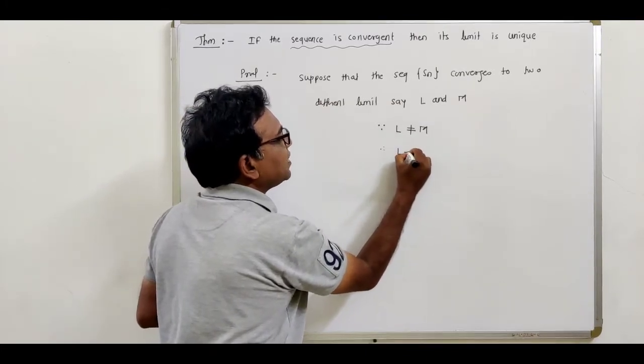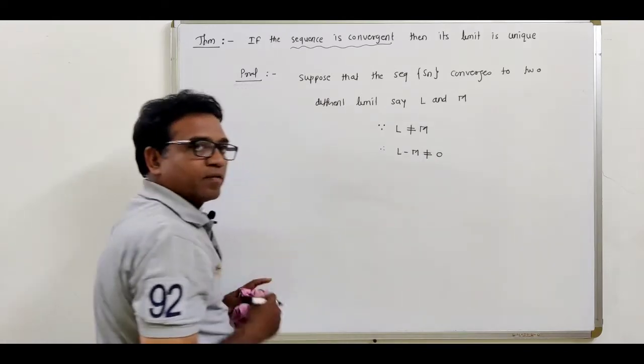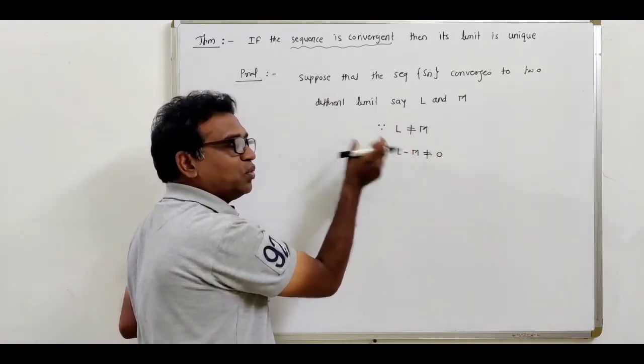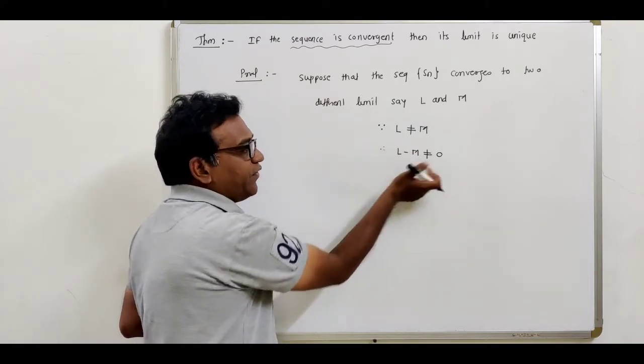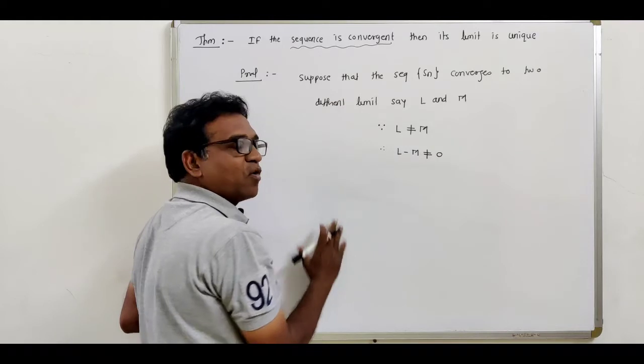obviously this L minus M is a non-zero number, because L and M are two different limits. So if we take the subtraction of L and M, obviously it is a non-zero number.